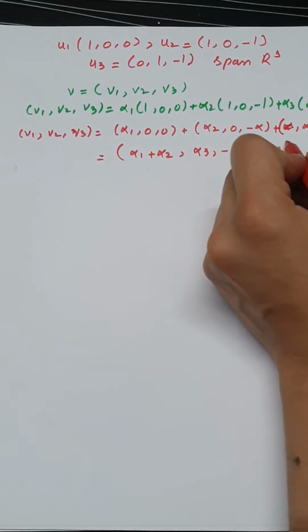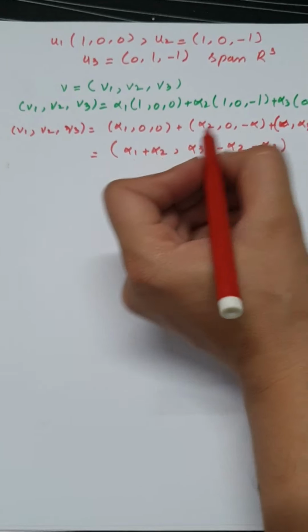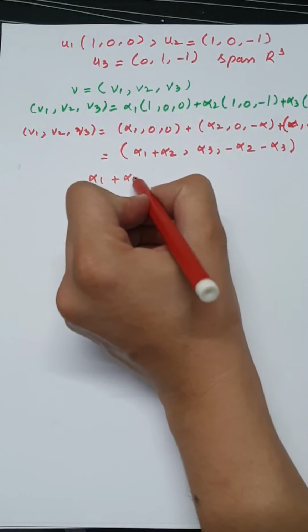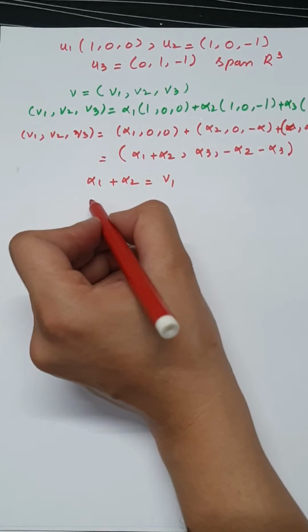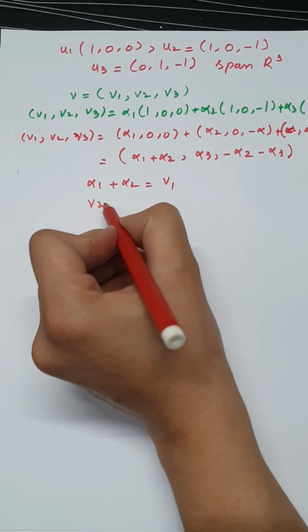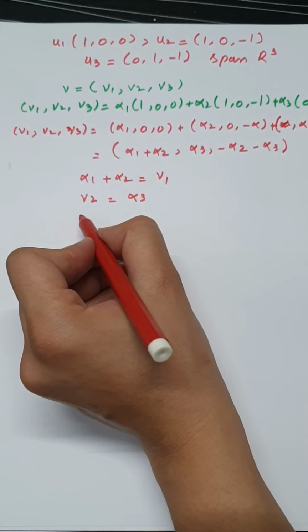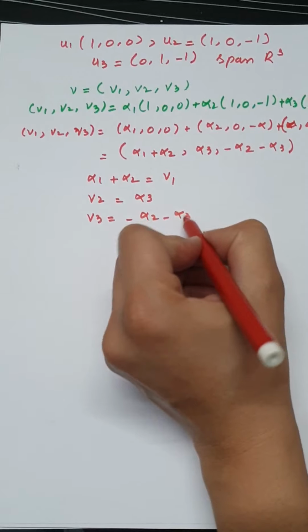Equating the corresponding components leads to the linear system: alpha 1 plus alpha 2 is equal to v1, alpha 3 is equal to v2, and v3 is equal to minus alpha 2 minus alpha 3.